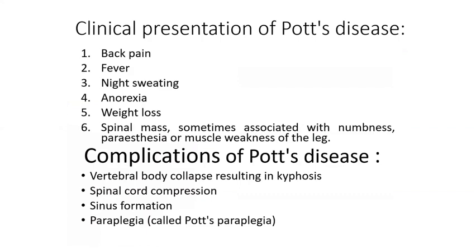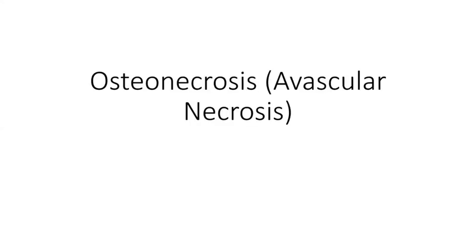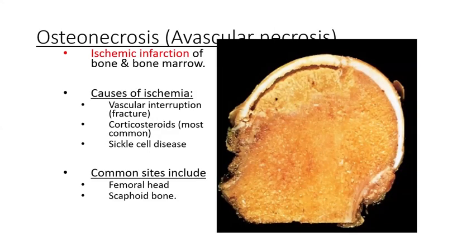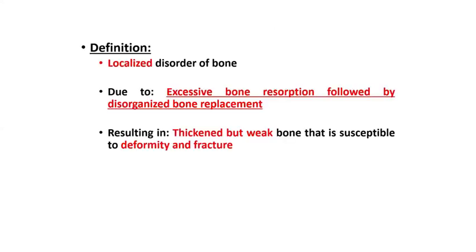Clinical presentation, they can have deformities. Spinal deformities will be more common, with paresthesia and muscle weakness. And then there is avascular necrosis. At least you know it is an ischemic necrosis where vascular interruption occurs due to fracture, or sometimes on long-term corticosteroid therapy, or pathologically it can be associated with hemolytic anemia, especially sickle cell disease. The common site will be the femoral head.